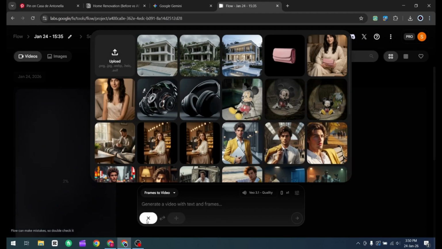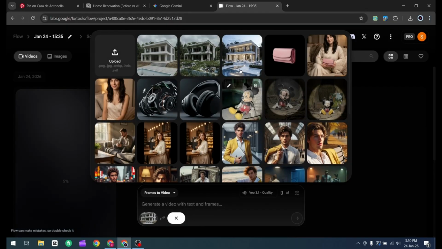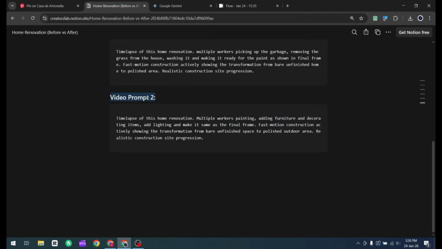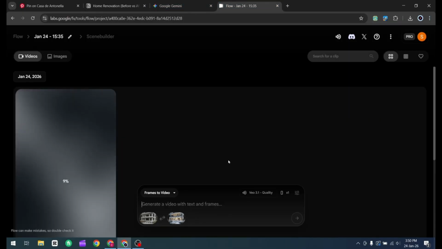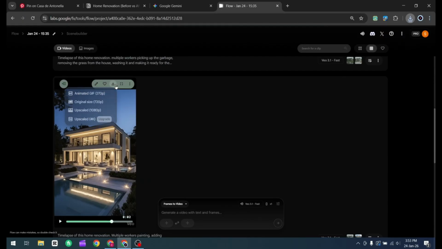For the second video, choose the construction image as your first frame and the final finished house image as your last frame. Return to the Notion page once more, copy the Video 2 prompt, paste it into Luma, and generate this video as well. The AI will create a smooth transition video between these two states. Once both videos are ready, download them to your computer.